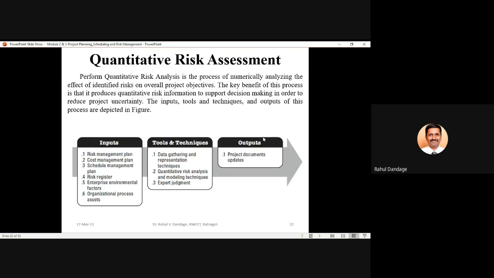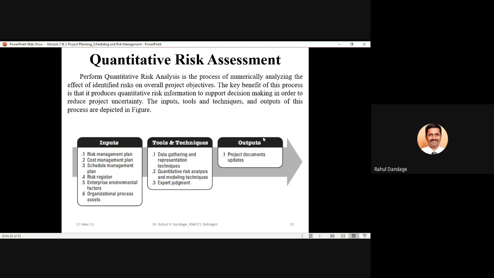This quantitative risk analysis is one step ahead of qualitative risk analysis. Once you have both kinds of analysis done for the identified risks, you will get a fair idea about the various effects of the risk categories on your project objectives. Perform quantitative risk analysis is the process of numerically analyzing the effect of identified risks on overall project objectives.